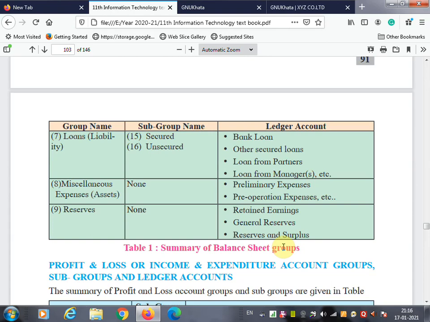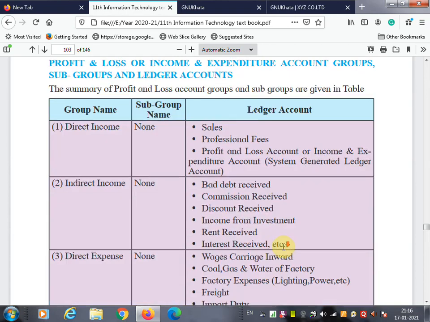So my dear students, today we have learned this GNU Khata, because on this GNU Khata you are going to learn practical. On this GNU Khata there is a practical asked: use of accounting package to create a company. This is the first skill oriented practical asked. Let's see what is asked in the practical.